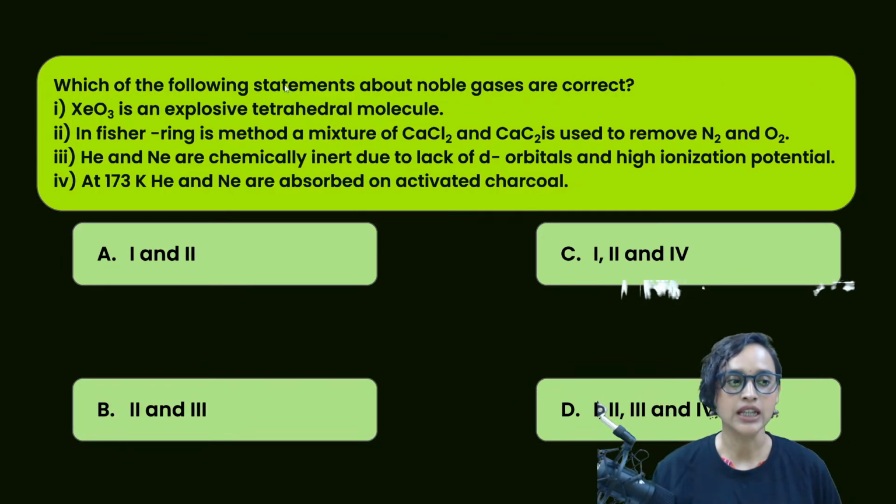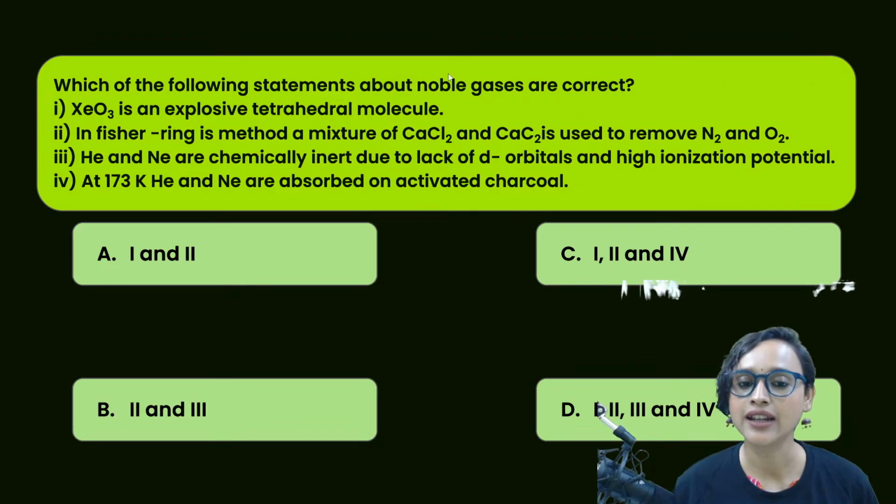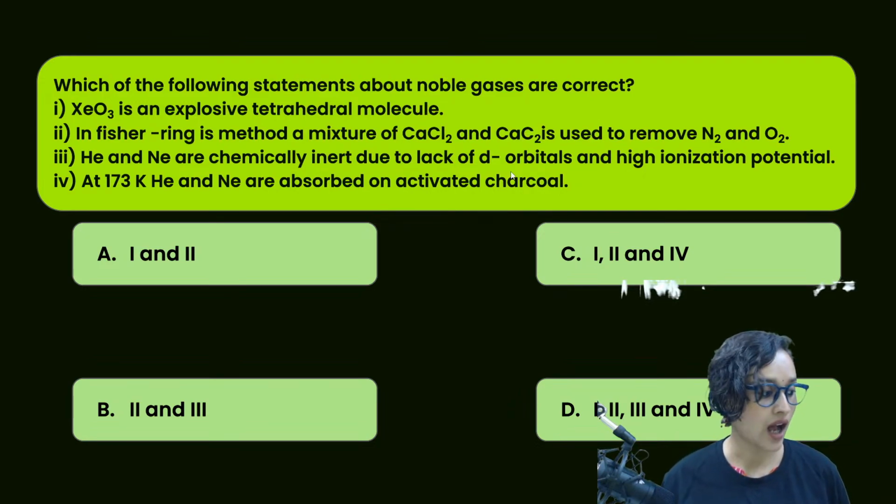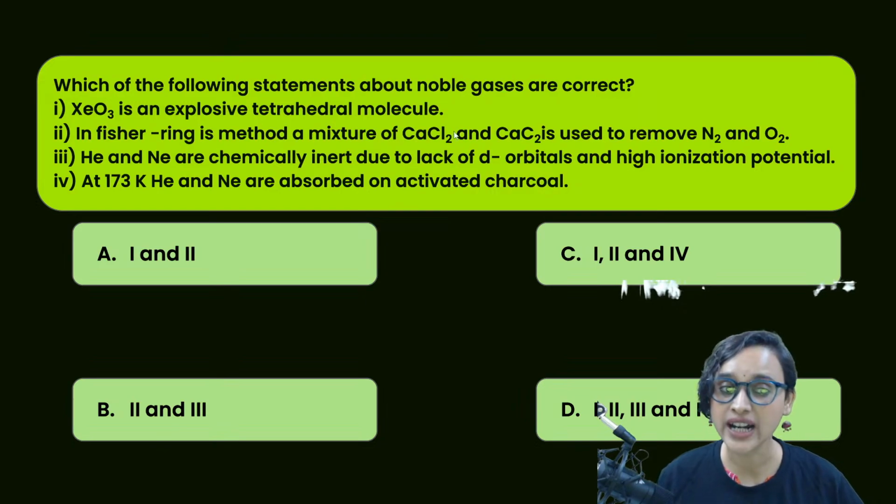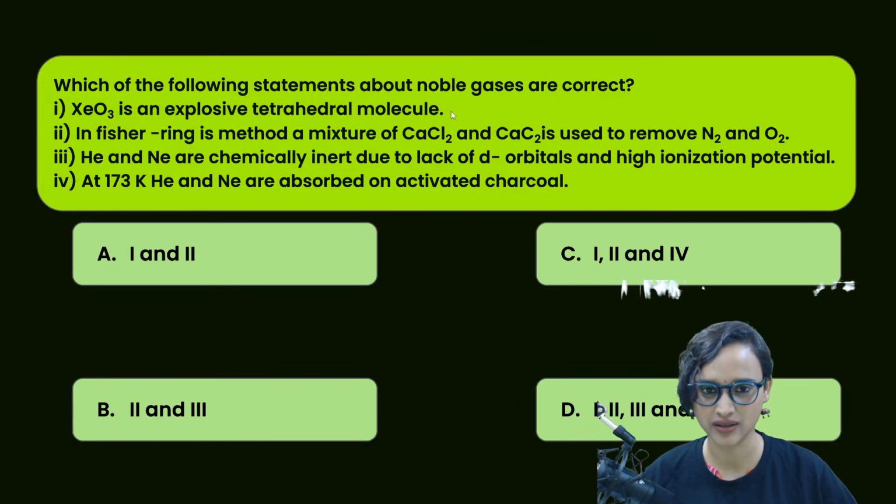Next question. Tell me, which of the following statements about noble gases are correct? XeO3 is an explosive tetrahedral molecule. Really? Just saw. No, it's not.